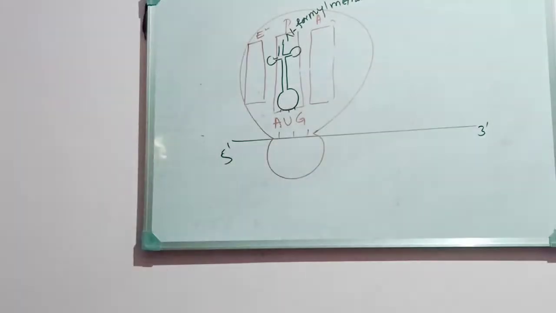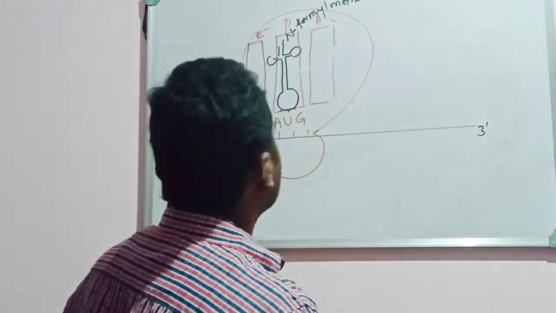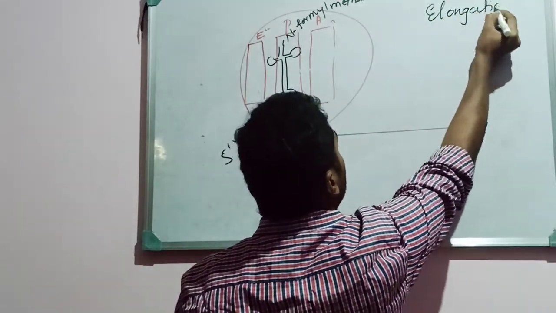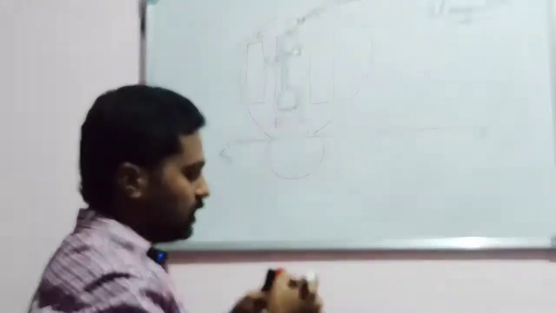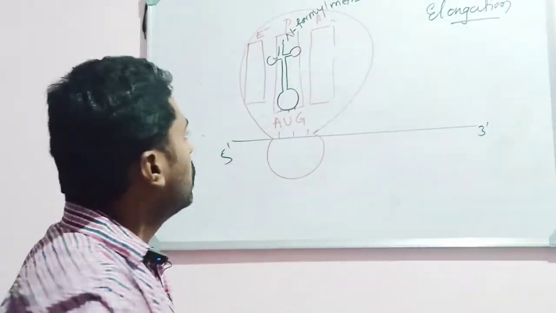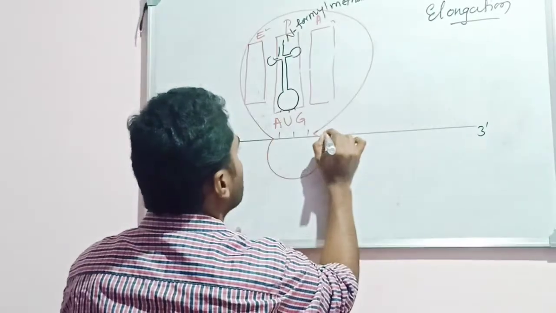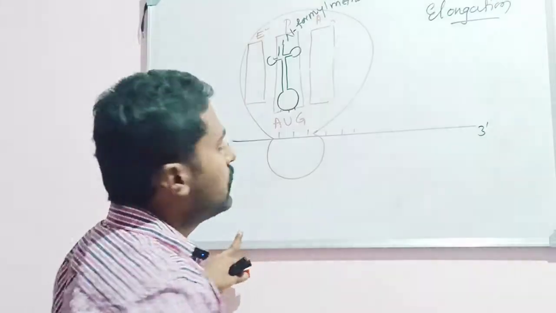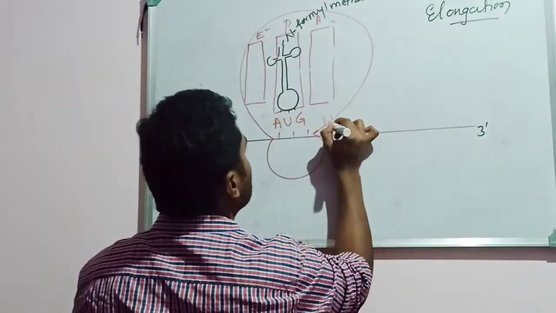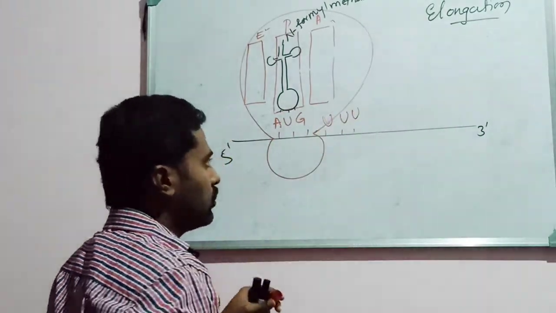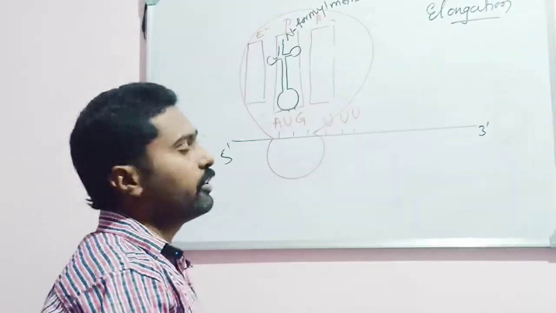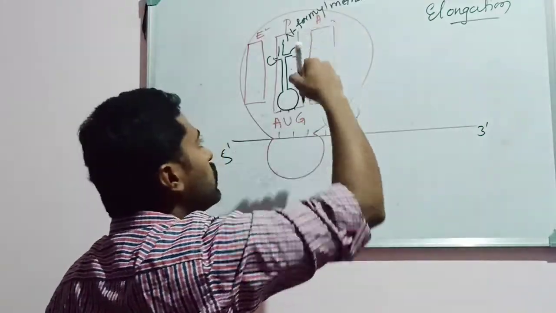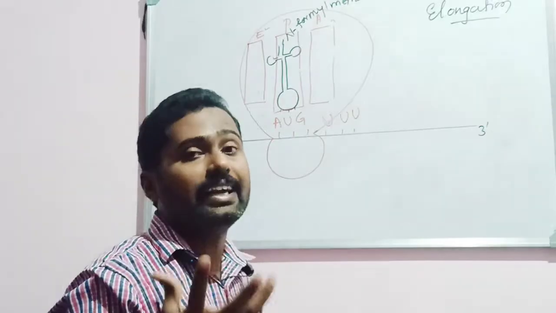Then the next step is the elongation process, the middle step. During elongation, the ribosomal subunit slightly moves to the second codon on the mRNA. Suppose the second codon is UUU on the mRNA. You know UUU codes for phenylalanine, isn't it? So the second tRNA should enter the exposed site on the ribosome.